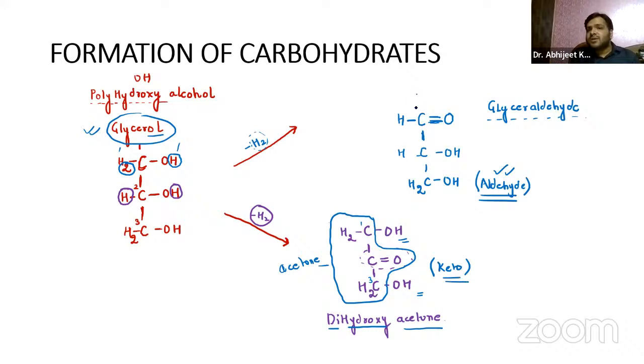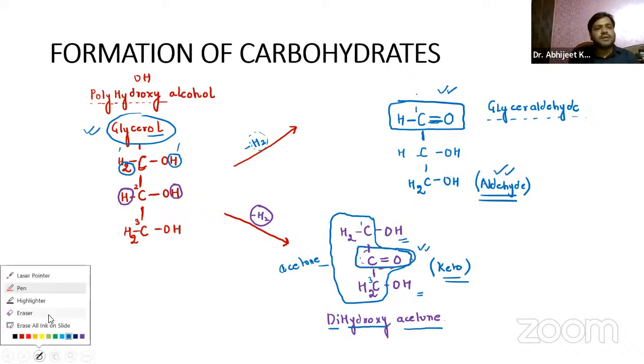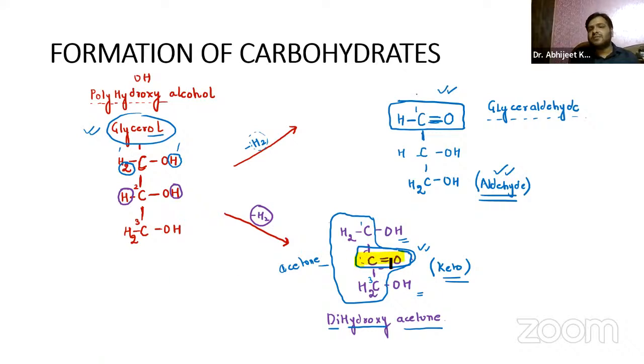One more important thing that I want to say: the aldehyde group is always present at the first carbon atom, right? The keto group is always present at the second carbon atom. So the keto group is always at the second carbon, and the first carbon contains the aldehyde group. I hope this is clear to you guys.